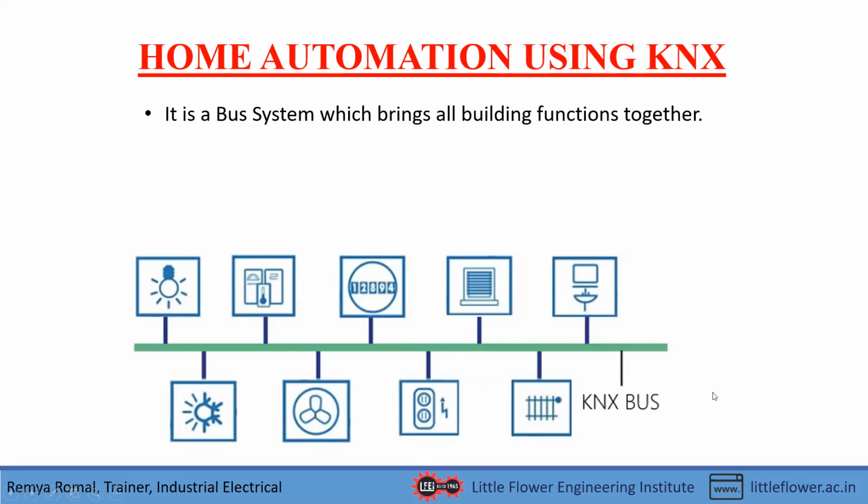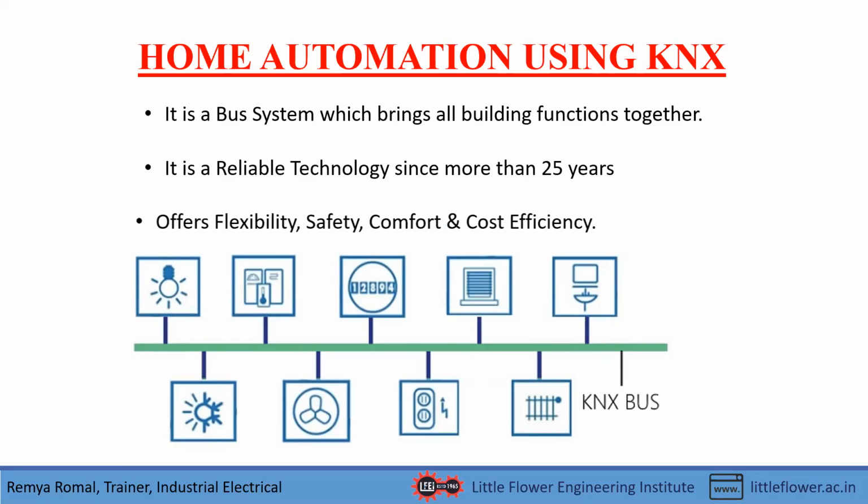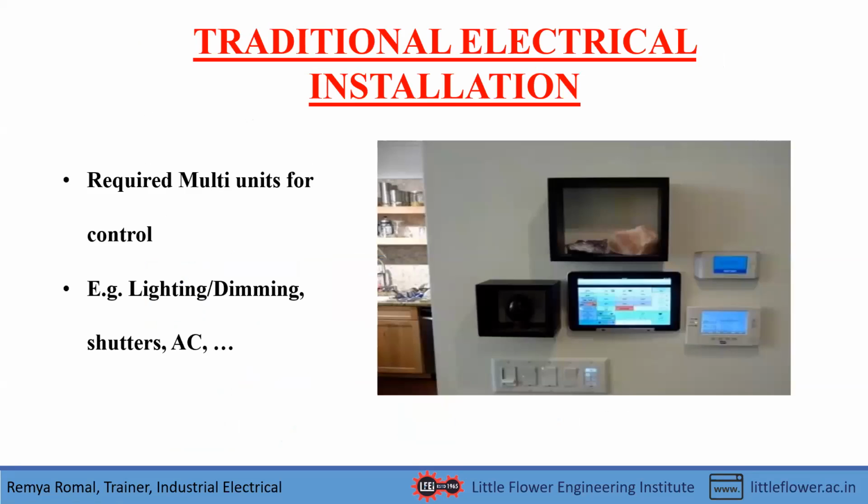As you can see in the picture, this is a KNX bus, and this bus is capable of communicating between the devices. It is a reliable technology that has persisted for more than 25 years, and it is flexible, as I said, so you can use any home automation devices. It is flexible, safer, comfortable, and cost efficient.